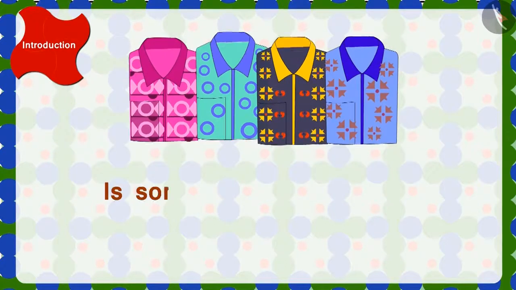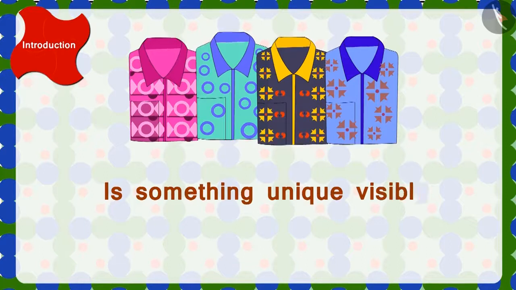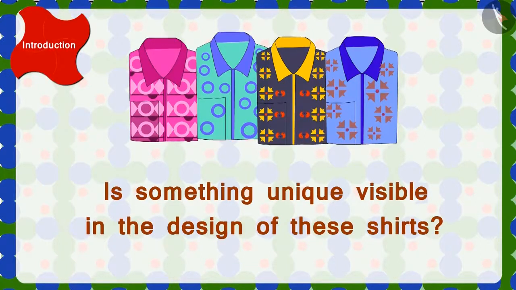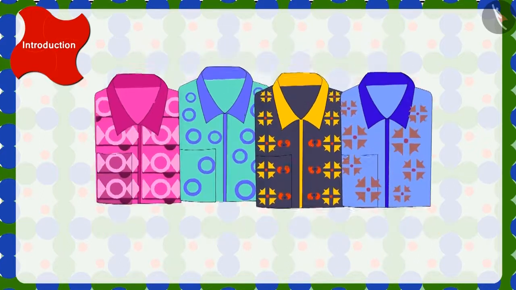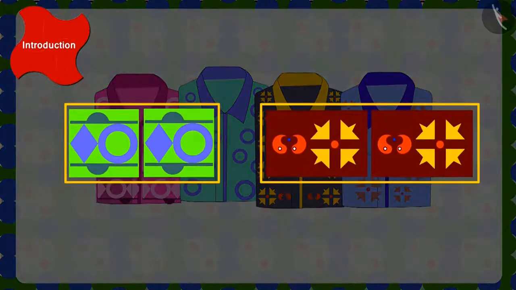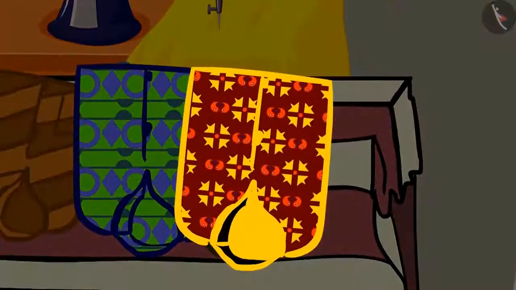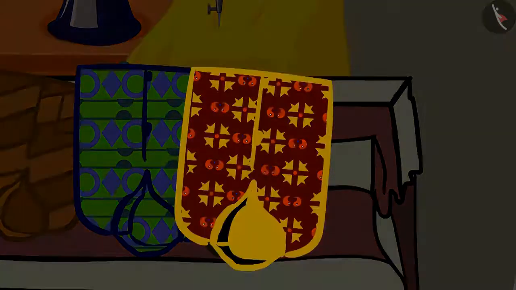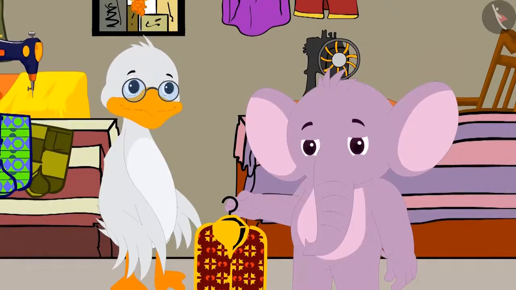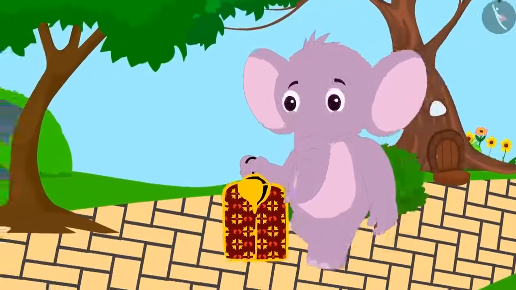Children, do you see something unique in the design of these shirts? Yes, here shapes are being repeated again and again. What do we call this? Absolutely right. We call it a pattern. Appu loved the shirt made with the yellow flower pattern. He took the shirt from Uncle and started to walk towards his home.